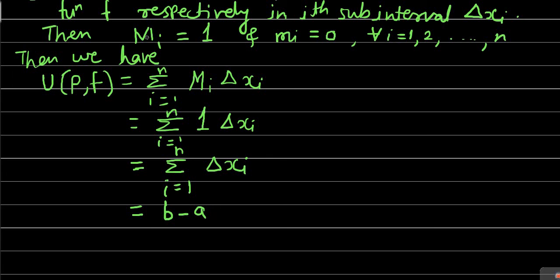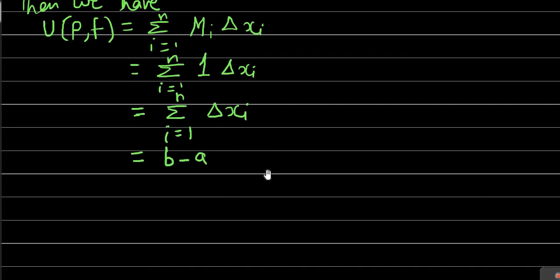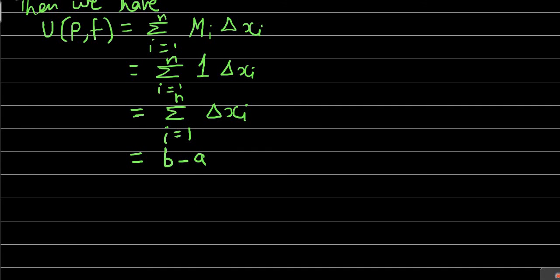Now we'll compute the lower sum in a similar way. After finding the upper sum, we go for the lower sum. The lower sum over partition P of the function f, L(P,f), is equal to the summation over i equal to 1 to n of small mi into delta xi.